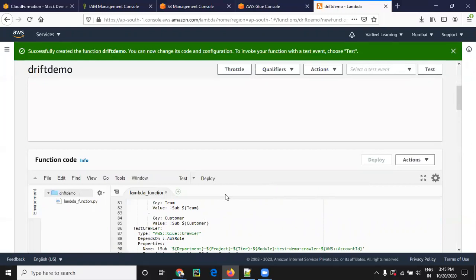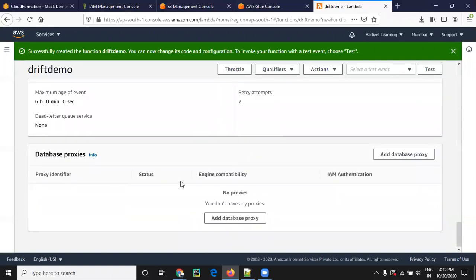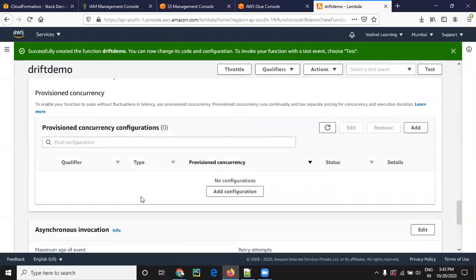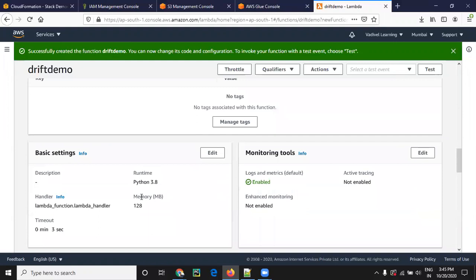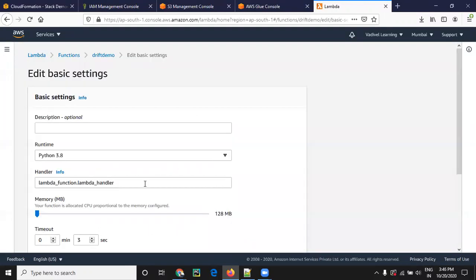Before I run this Lambda function, let me do some basic configuration here. What I am going to change is the basic configuration. For the timeout, based on our script, we have to mention the time taken here.